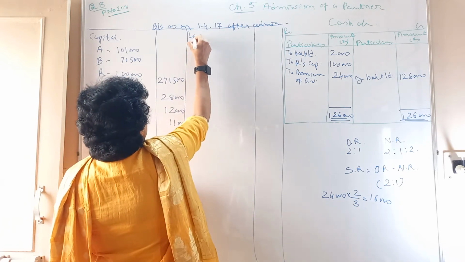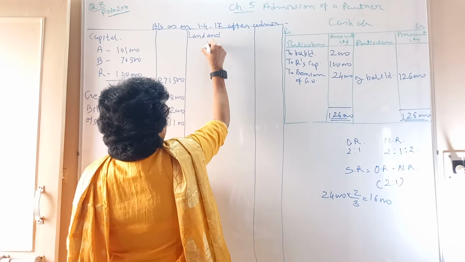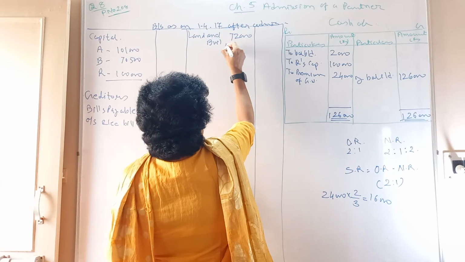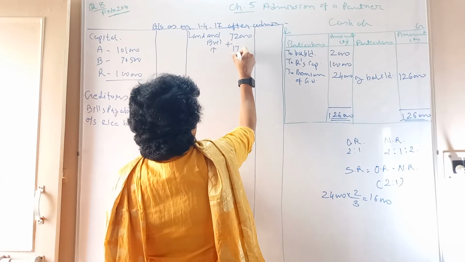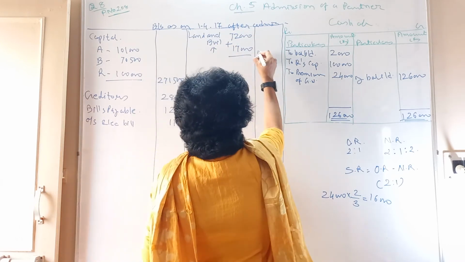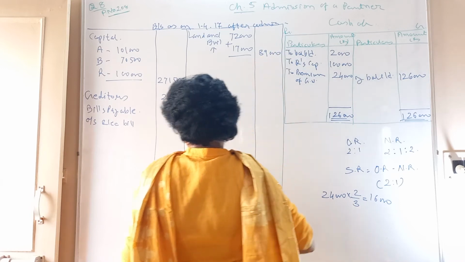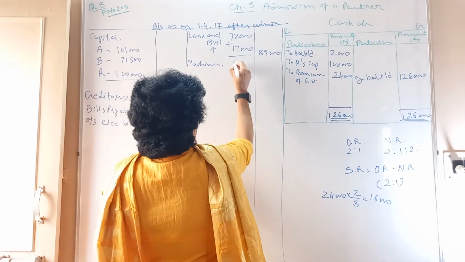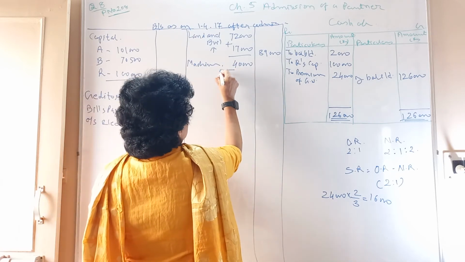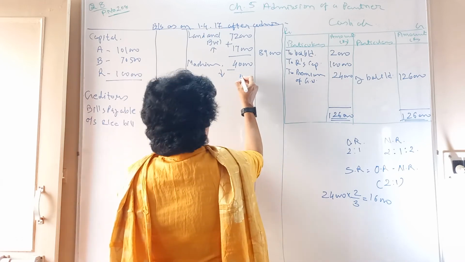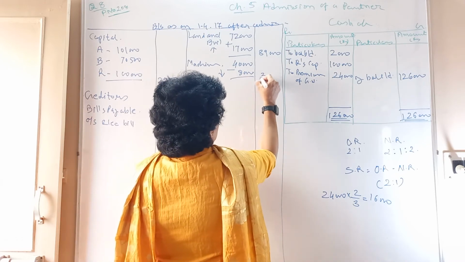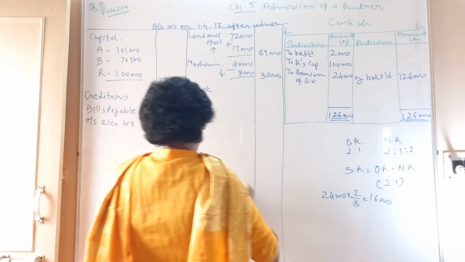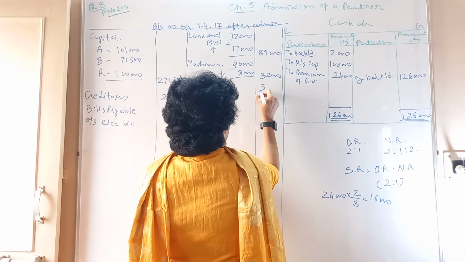Now land and building. Building 72,000 you have, plus there is an increase to be added, 17,000. Outer column going to be 89,000. Then machine, you have 40,000. There is a reduction, so decrease to be minus from machine 8,000. Outer column 32,000. Then you have stock, there is no change, so write the same, stock 36,000.